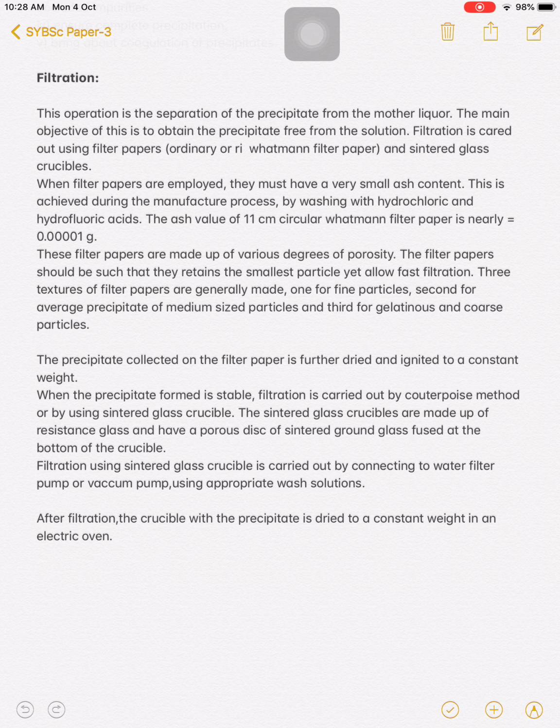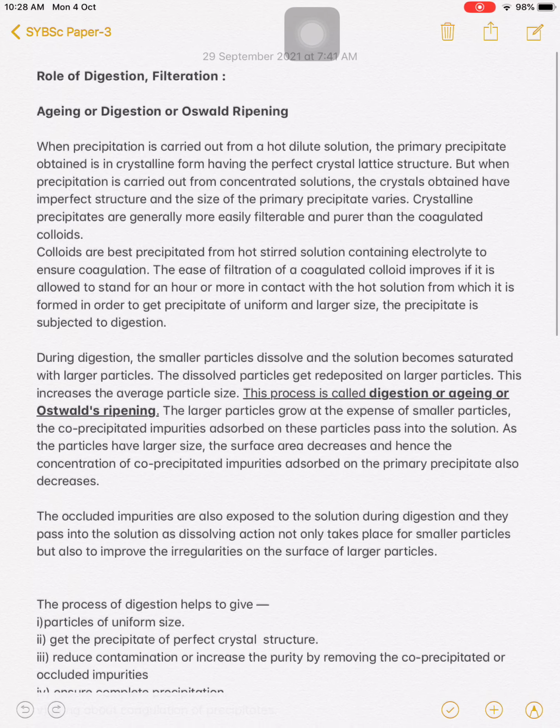So initially, during the formation of precipitation, we do the digestion process, and after the formation of precipitate, we do the filtration with filter papers. So this is the role of digestion and filtration. In the next lecture, we will study the role of washing, the role of drying, and the role of ignition of the precipitate which was formed during this precipitation.